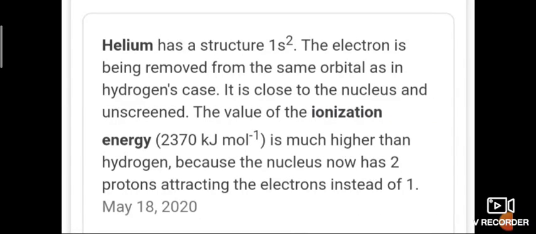Helium has the structure 1s2, so the electron is removed from the same orbital as in the hydrogen case. It is closer to the nucleus and unscreened. So the value of ionization energy is 2370 kilojoule per mole. It's much higher than hydrogen because it has 2 protons.